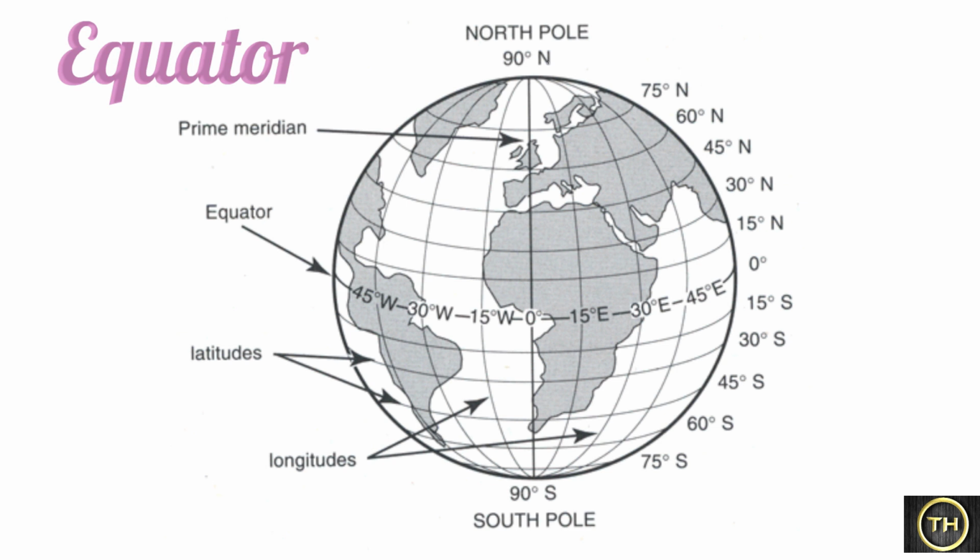While mentioning the value of a parallel, it is necessary to mention whether it is in the northern or southern hemisphere. The parallels from the northern hemisphere are referred to as 5 degree north, 15 degree north, 30 degree north, 50 degree north, whereas parallels from the southern hemisphere are referred to as 5 degree south, 15 degree south, 30 degree south, 50 degree south.